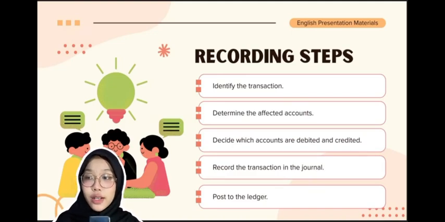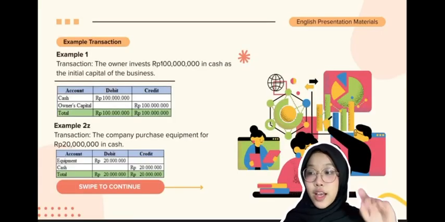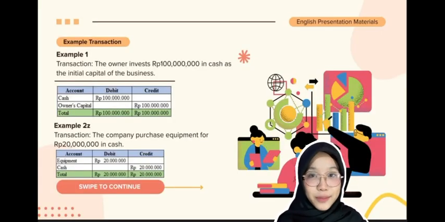Step 4. Record the transaction in the journal. The journal is the first place where transactions are recorded. Step 5. Post the journal entries to the ledger. The ledger organizes transactions by account and is later used to prepare financial statements. Now, let's look at some examples.